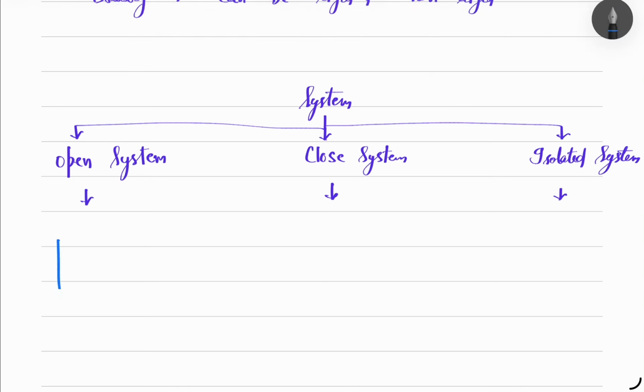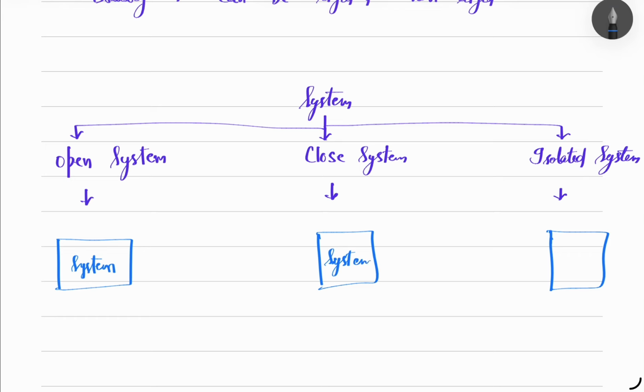So we have to make some diagrams for it. As we know, this is the system, and the outer world is the surroundings.